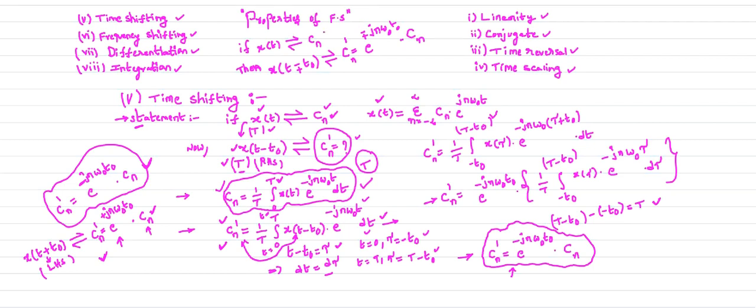So this is your generalized statement for right hand side shifting operation and left hand side shifting operation. Minus is for right hand side shifting operation. Whenever there is a minus, here also we will get minus. Whenever there is a plus, which is your left hand side shifting operation, we also get the plus. So like that you need to remember the shifting operation. This is about your time shifting operation.